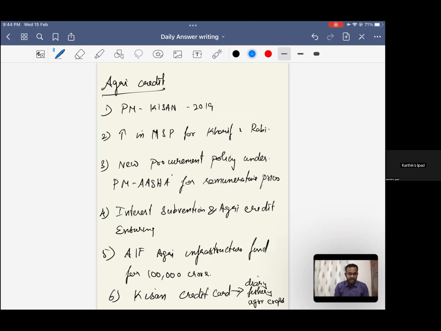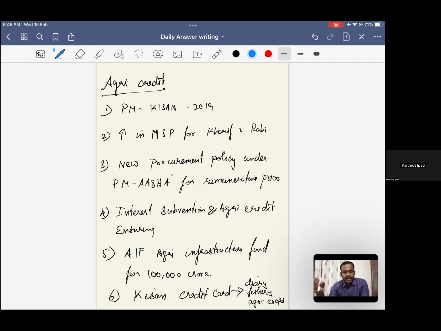For example, if the Kisan, Pradhan Mantri, any of these agricultural credit schemes, you can take it with respect to it, right? And speak about, we already do know in your notes that agricultural credit is not largely present in the central provinces of the country. It's not present in the northeastern part of the country. It's not present in the northwestern part, and then Himachal Pradesh, Jammu and Kashmir, those regions, credit is not largely available. So you can say that the government has brought in new schemes, something like Pradhan Mantri Kisan Yojana, increasing the MSP for Kharif and Rabi crops, PM Asha. So all this will bring in more credit systems, availability of credit will be there.